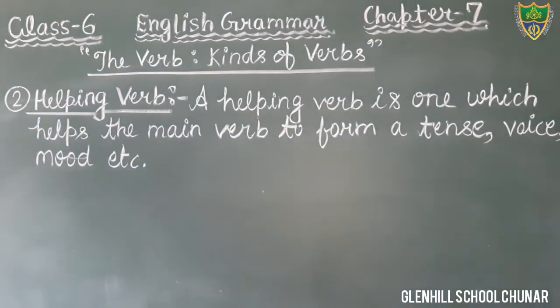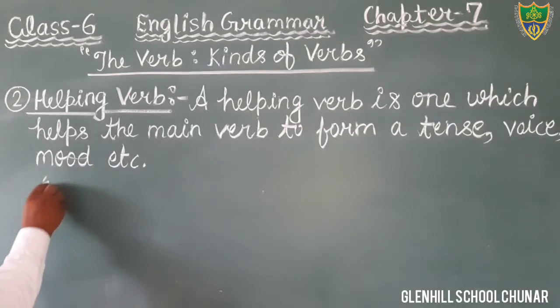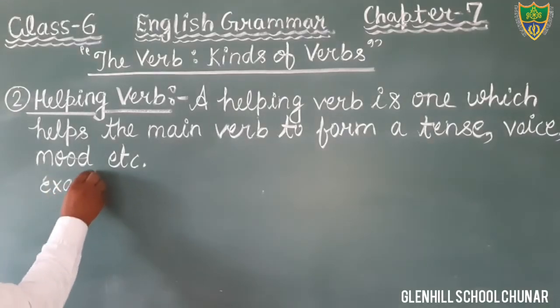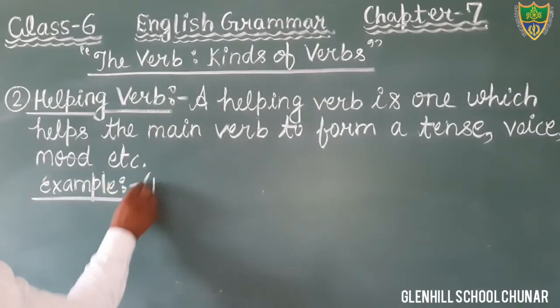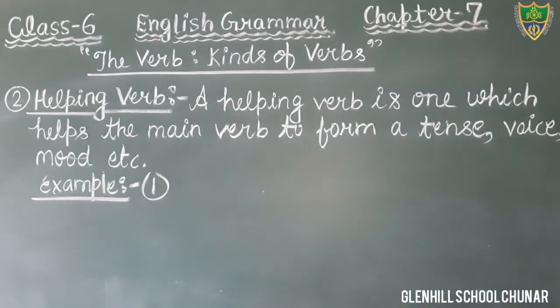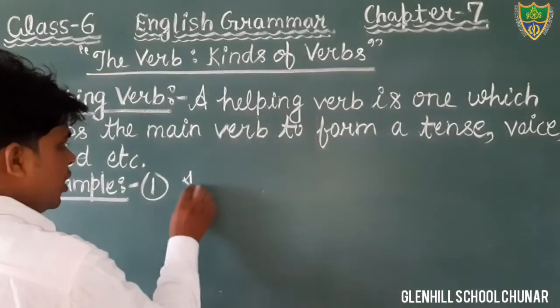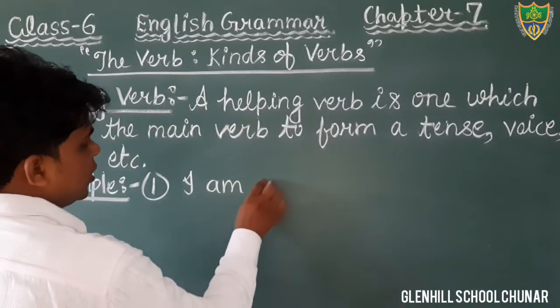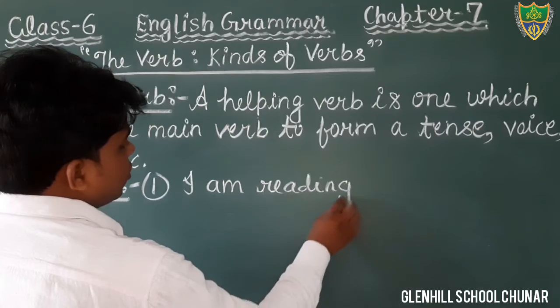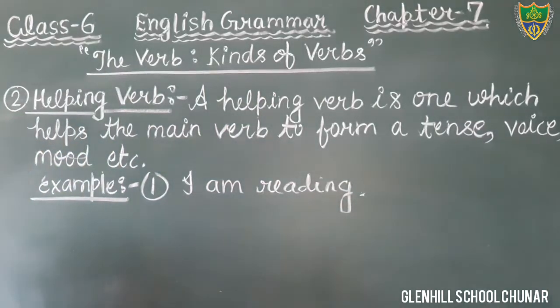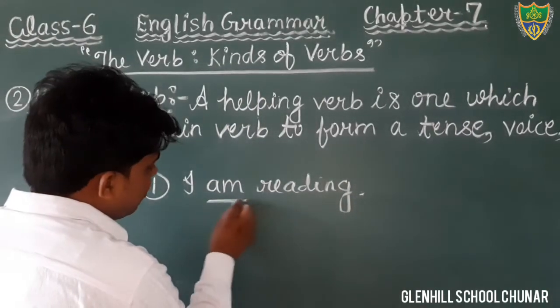For example, let's write down the example. First example, write down, students. I am ready. You just tell me what is helping verb in this sentence.